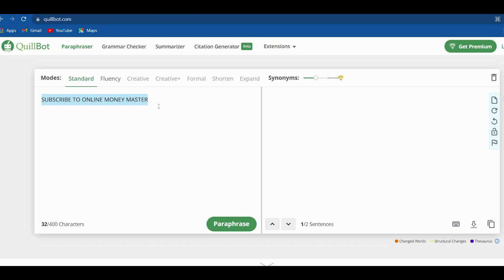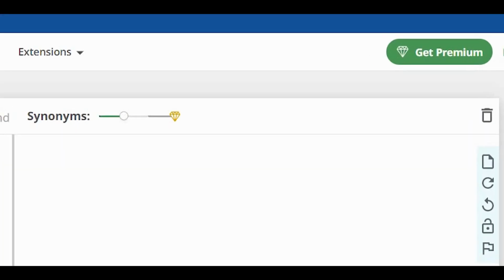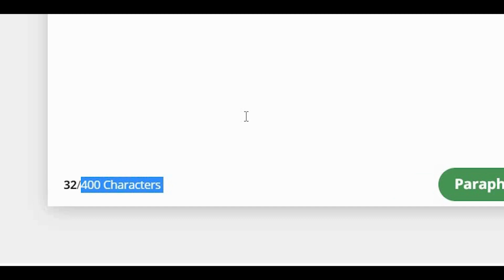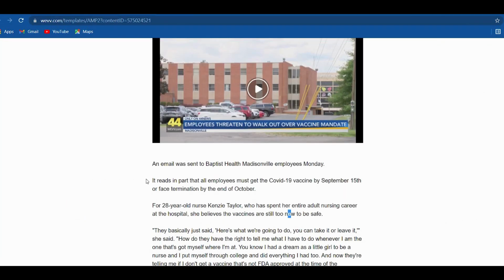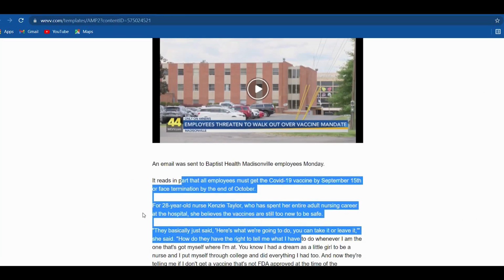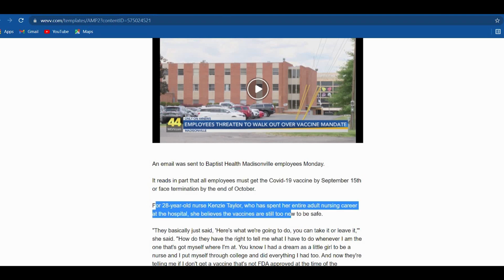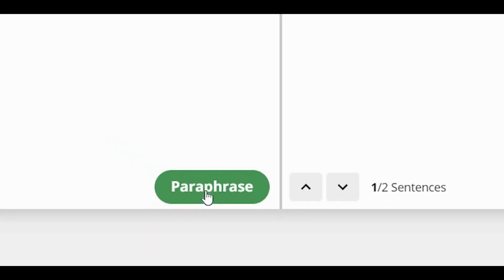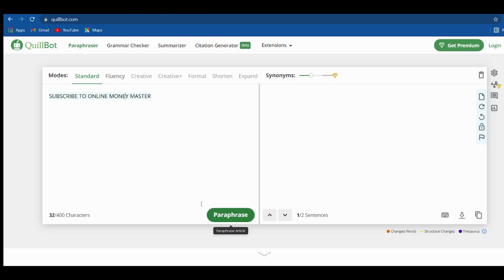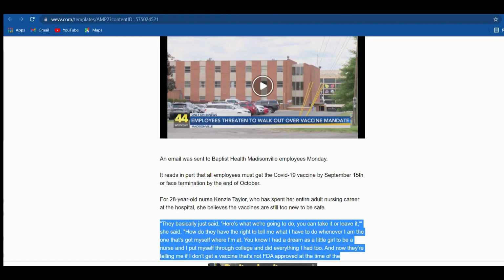With that being said, this tool has its own disadvantage, but you can make a solution out of it as easy as that. As you can see here, if you don't avail of their premium account, there will be a maximum number of characters. In this free version, you will only have 400 characters at most. But that is not a problem because instead of copying the article entirely, you will copy smaller parts of it, paste them in here, click on paraphrase right here to rewrite the text in seconds. And now, proceed copying the next segment of the article and repeat until you've rewritten the entire article.